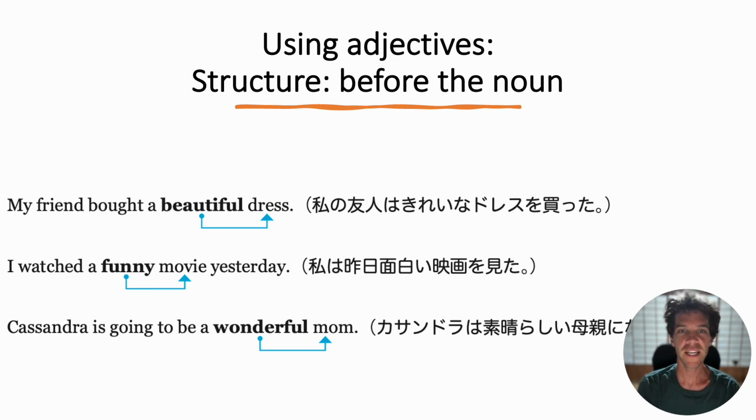Now, in general, there are two ways to structure adjectives. The most common structure is using them before the noun. So here are three quick examples. My friend bought a beautiful dress.